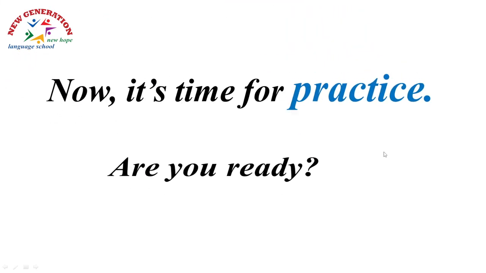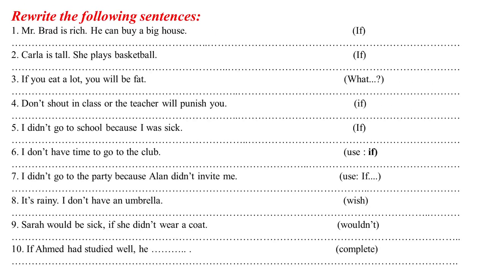Now let's practice. I know you are ready. As you see the sentences, in the first one we are asked to use if. That means we're going to form a conditional sentence. Before we decide which type, let's see the real situation represented by these two sentences. Mr. Brad is rich, he can buy a big house. So this is a present situation or a result that can happen in the future.